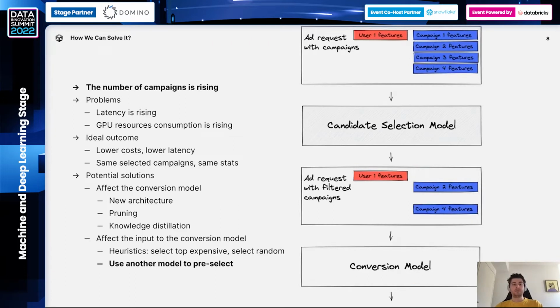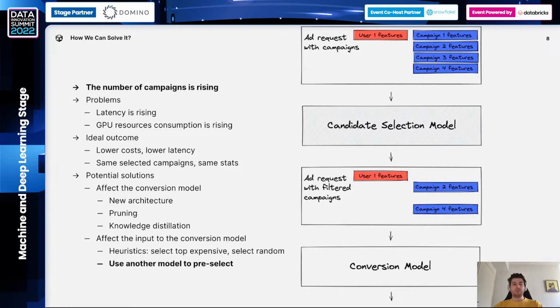So we decided to use a prefiltering model to select campaigns which will be sent for the final evaluation. So the diagram changes. We receive an ad request with the campaigns, and instead of sending it right away to the conversion prediction model, we send this input to the candidate selection model. The goal of the candidate selection model is to select the most promising candidates, which will be sent to the conversion model. So here we select campaigns 2 and 4, which are then sent for final evaluation to the conversion model.